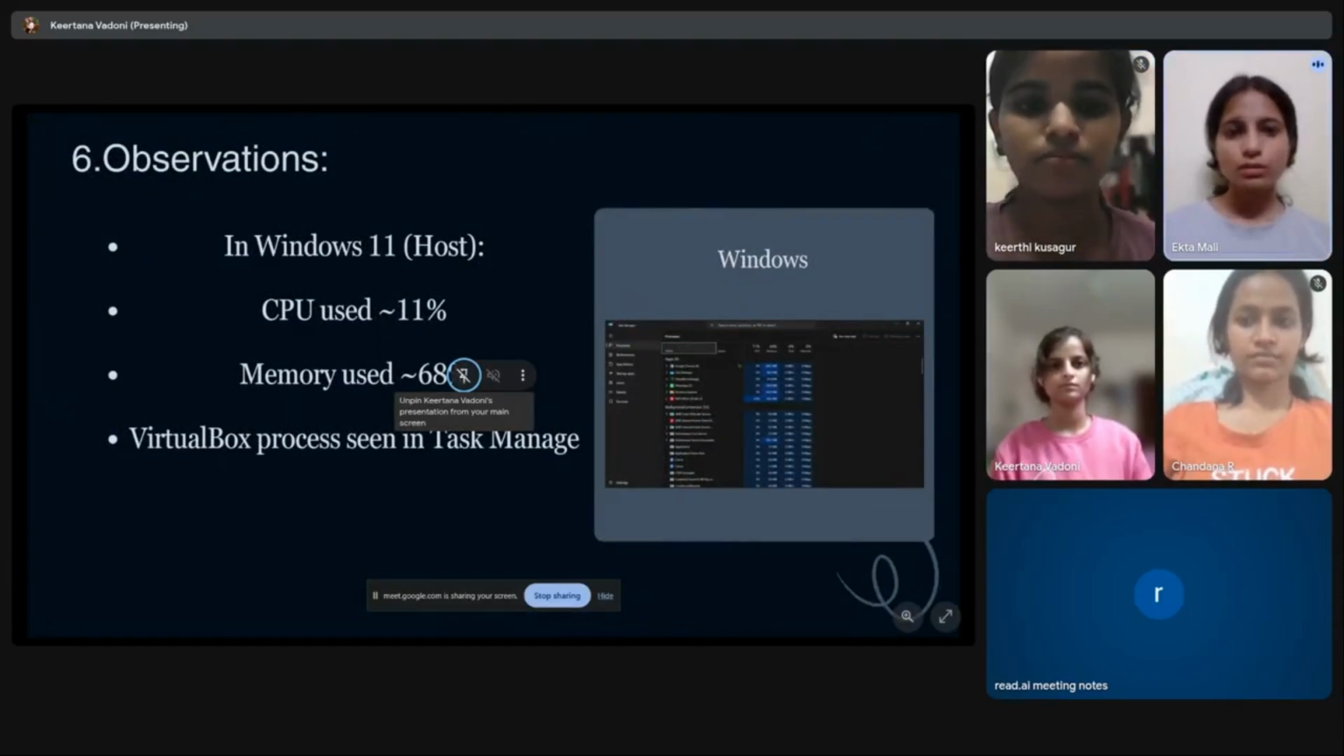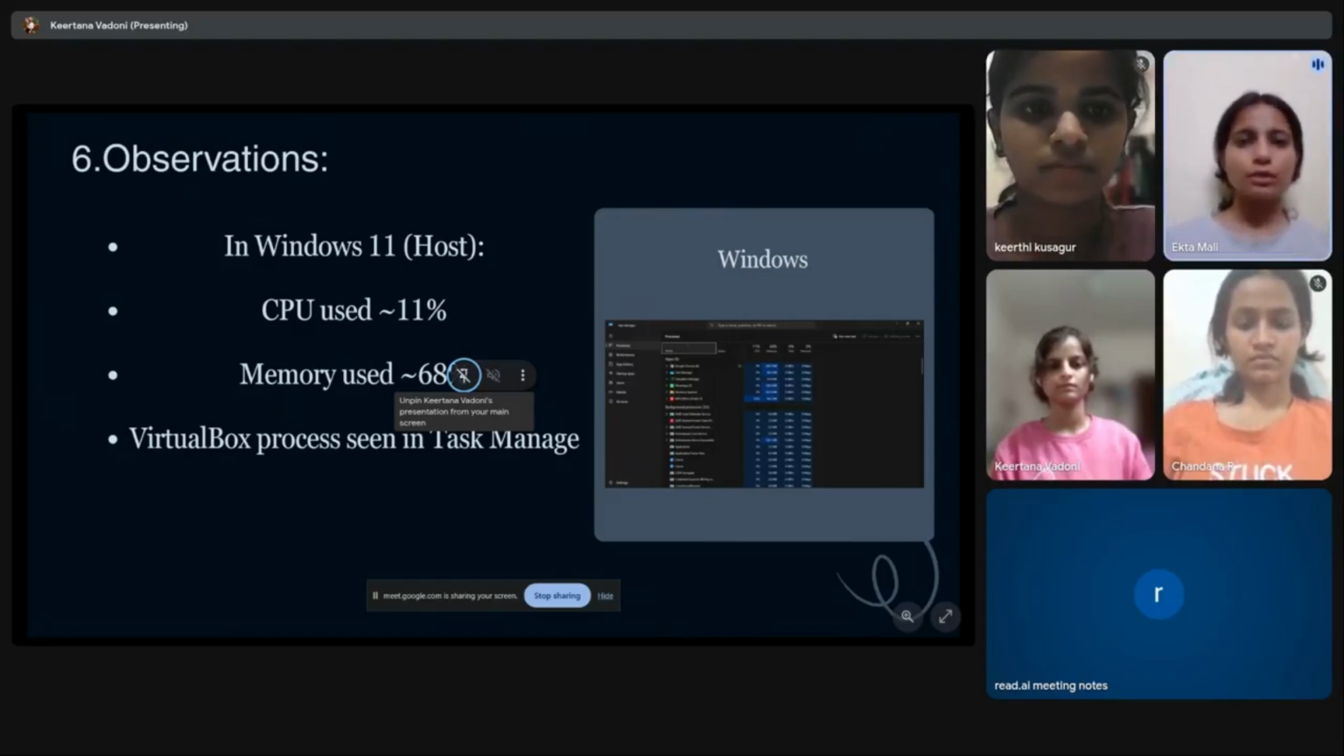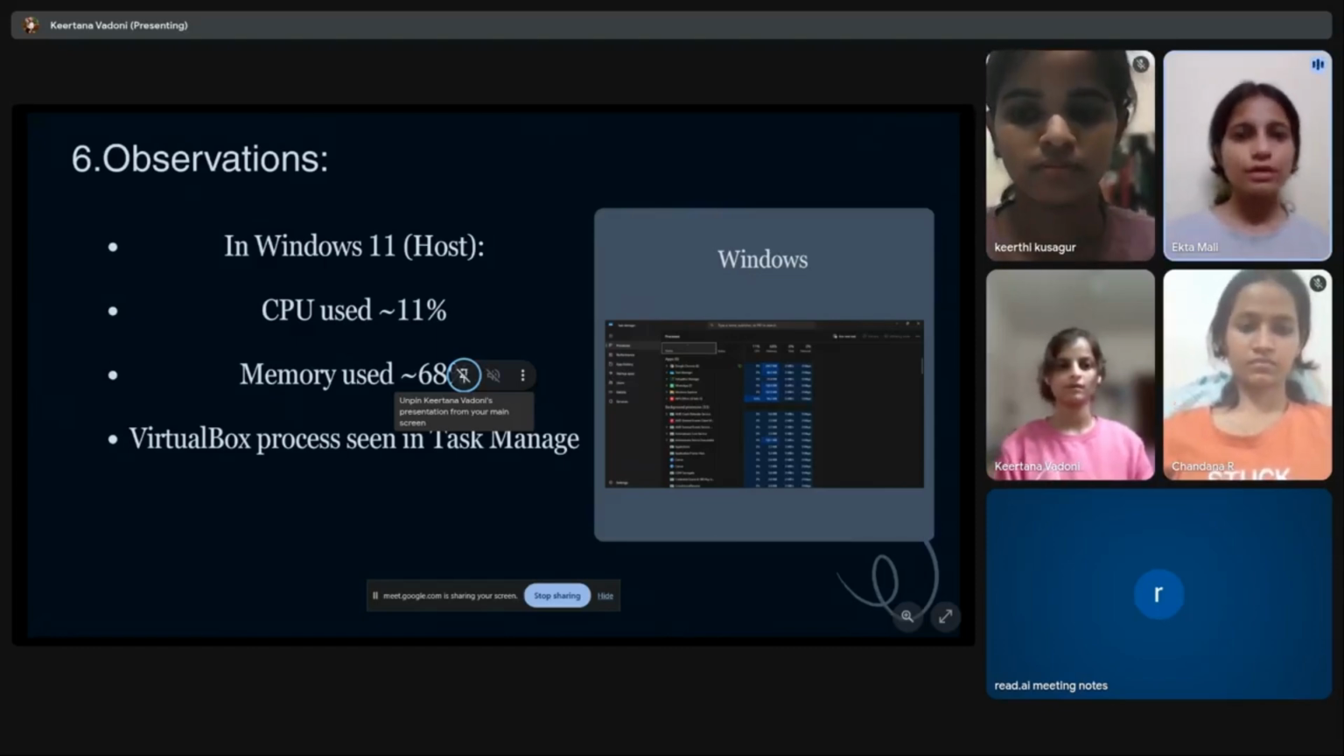Okay, so here we are comparing the performance of Windows 11, which is the host operating system, and Ubuntu, which we have installed as the guest operating system. In Windows 11, the CPU is around 11% and memory is around 68%. Since it is the host operating system, it runs many background services, and it also has the VirtualBox process, so it increases the load on the host operating system. Next slide.